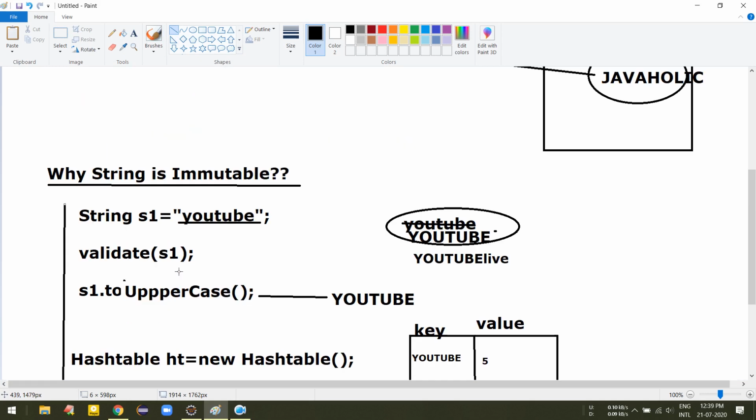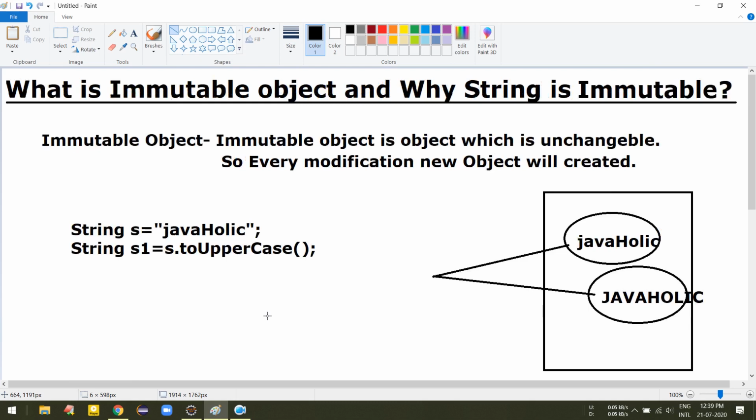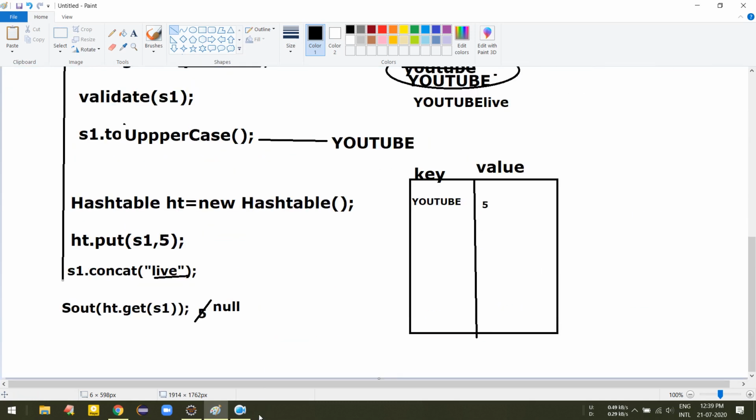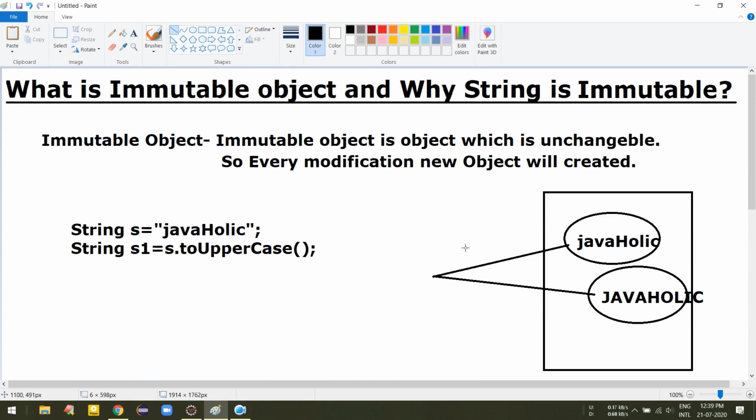That's why string is made immutable for this purpose, for storing into map collections as keys. If the string is mutable, then the keys will remain the same, but the object of the string is changed from time to time, and if you try to fetch with the object key, it will return null, and further you can get a null pointer exception. So I hope you guys get clarity on that. So this is all about this question.